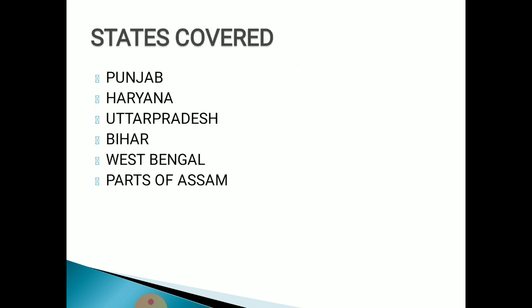The states covered by this northern plain are Punjab, Haryana, Uttar Pradesh, Bihar, West Bengal and part of Assam. Not the whole of Assam, but some parts of Assam are in the northern plains.